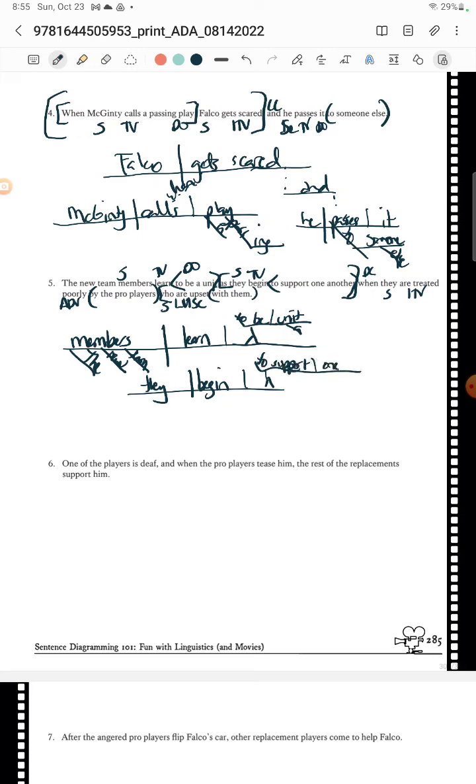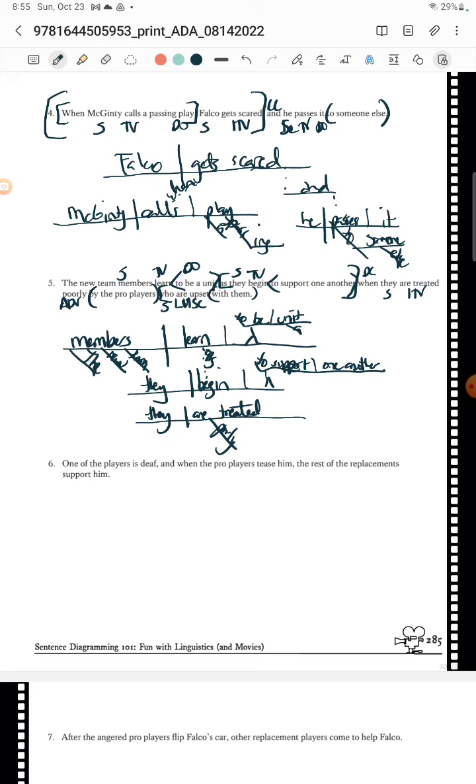Now, "one another" is actually a pronoun that goes together. You could treat "another" as a pronoun and put "one" as an adjective, but "one another" is just a pronoun, so that works. If you could put it on the same line, it's fine. All right, so that's how they begin, but then as that happens, they are treated, my goodness, and how are they treated? Poorly.